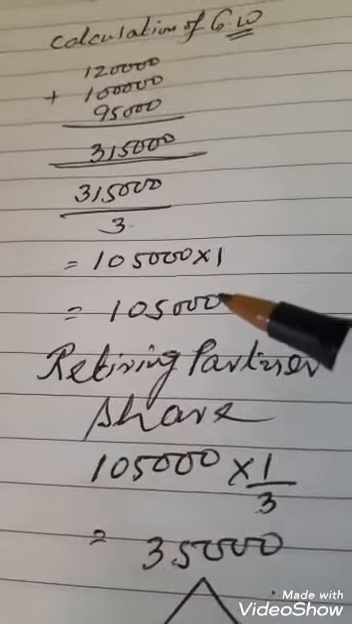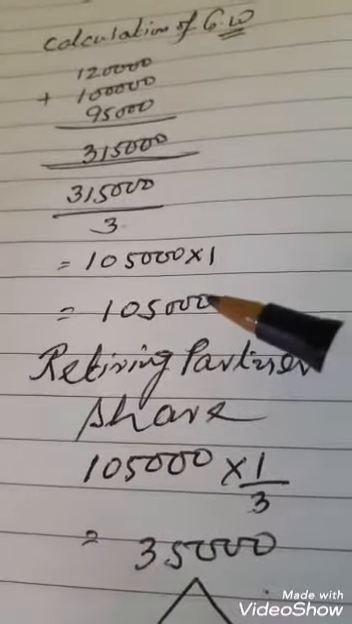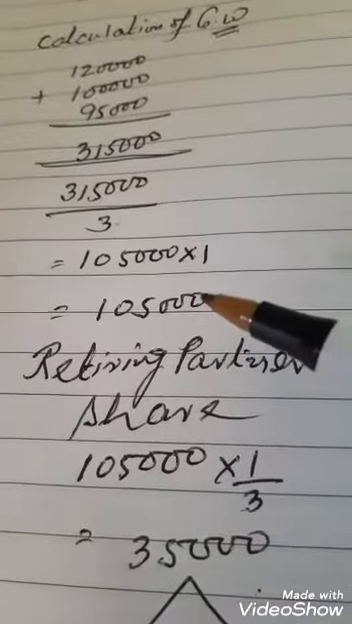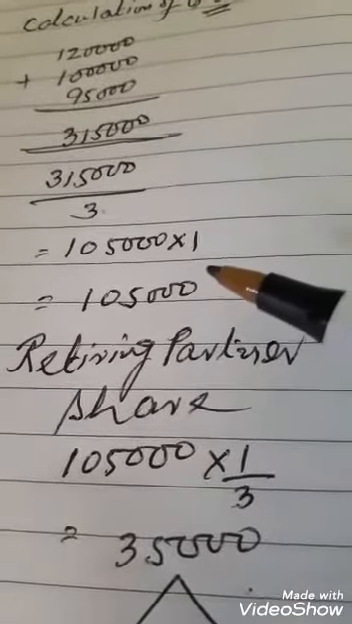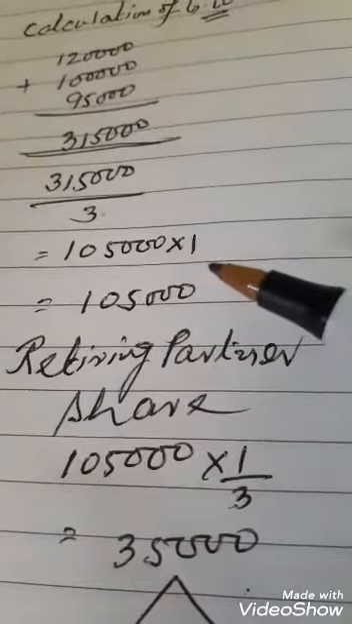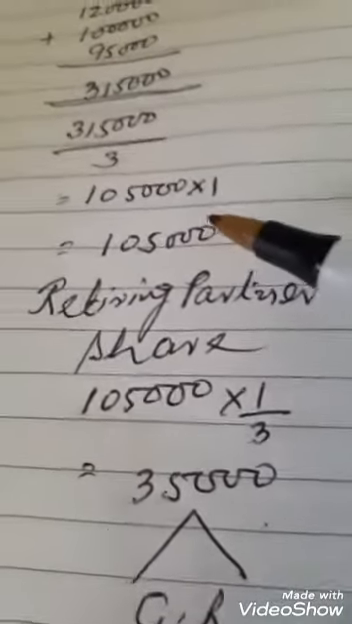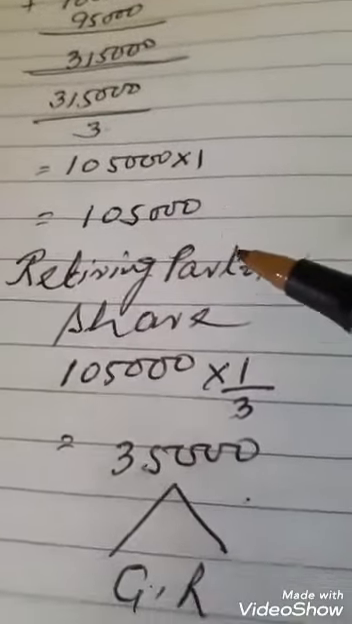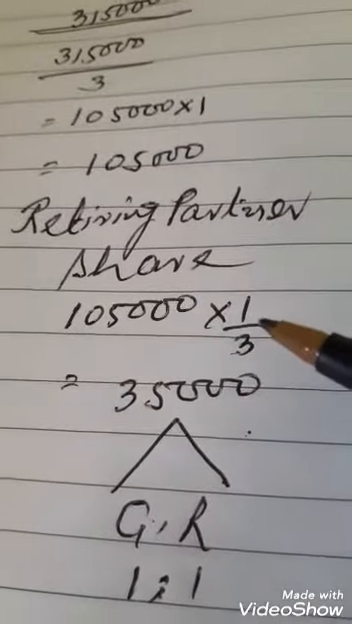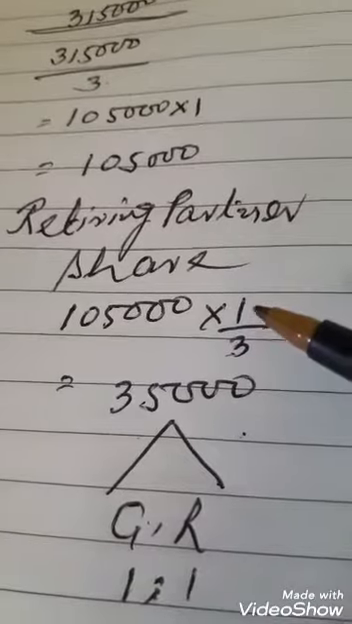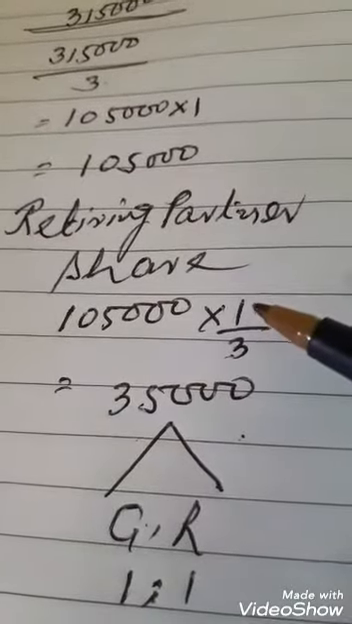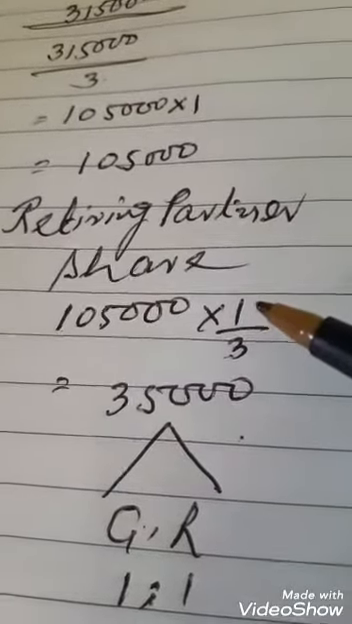1,05,000 is the goodwill of the firm. Remember, in retirement and death of a partner, the goodwill of the firm is given and you have to find out the retiring or deceased partner's share. You find out the retiring partner's share. The retiring partner's share is 1/3 because all the partners are equal partners.